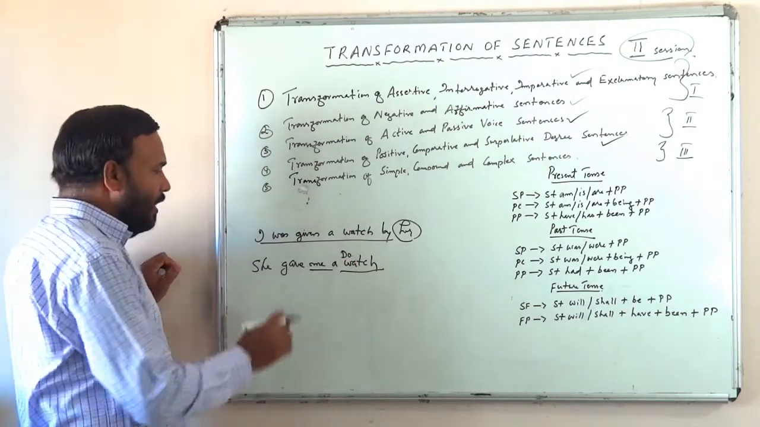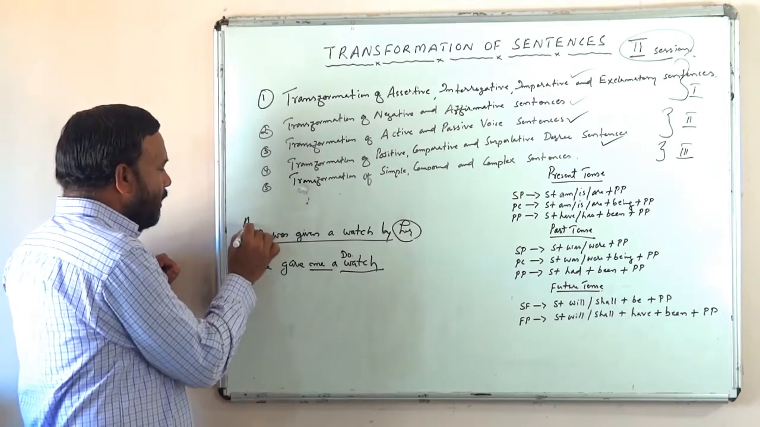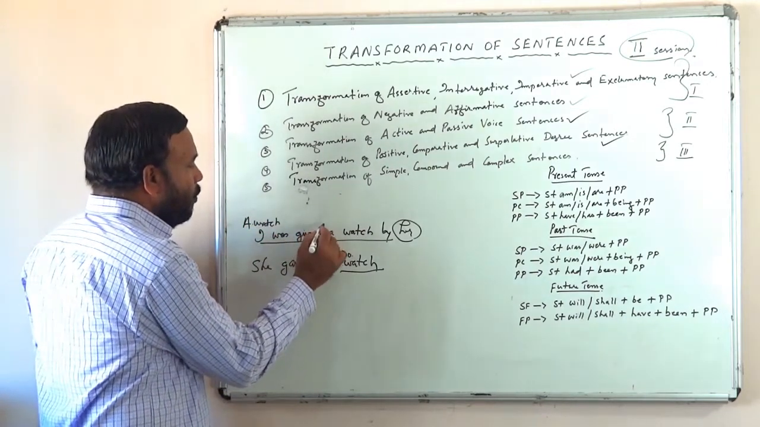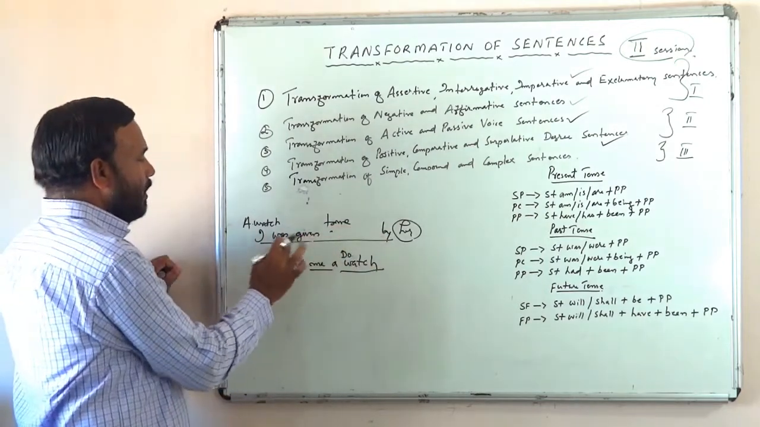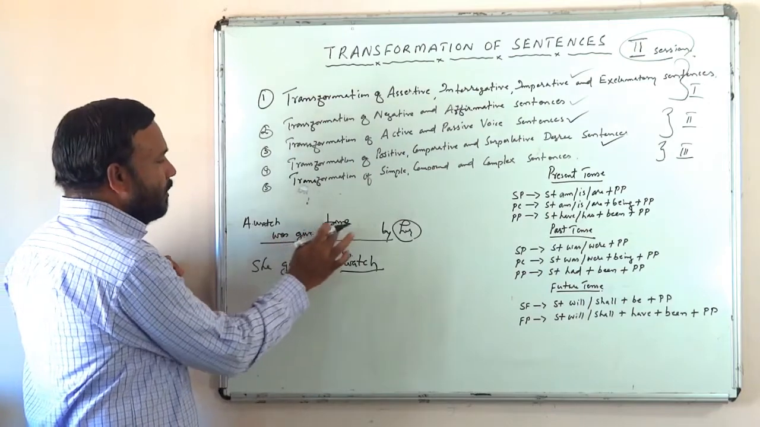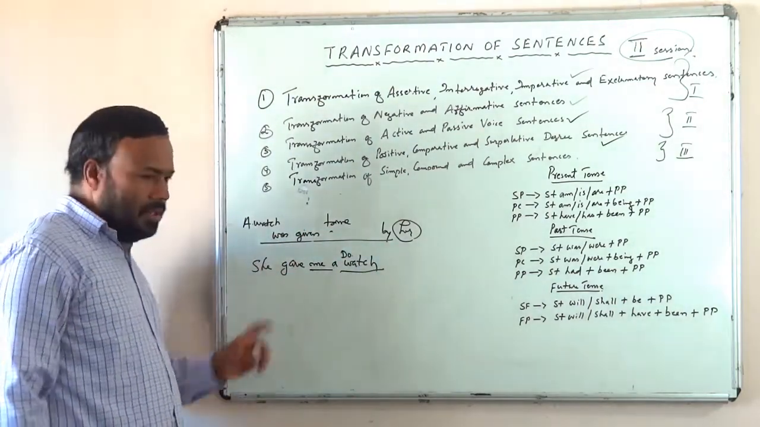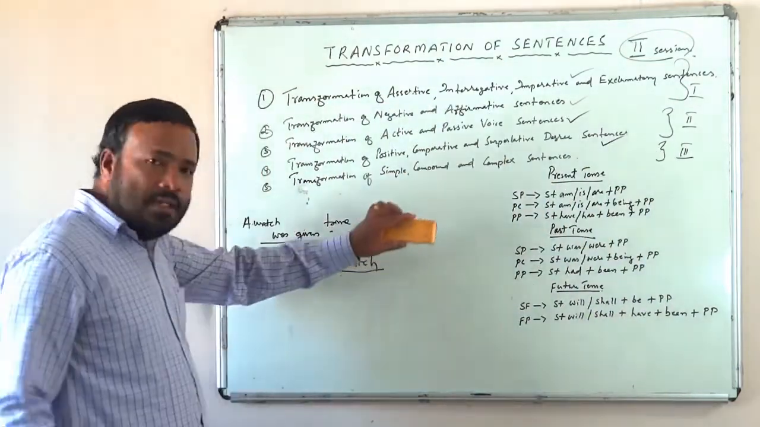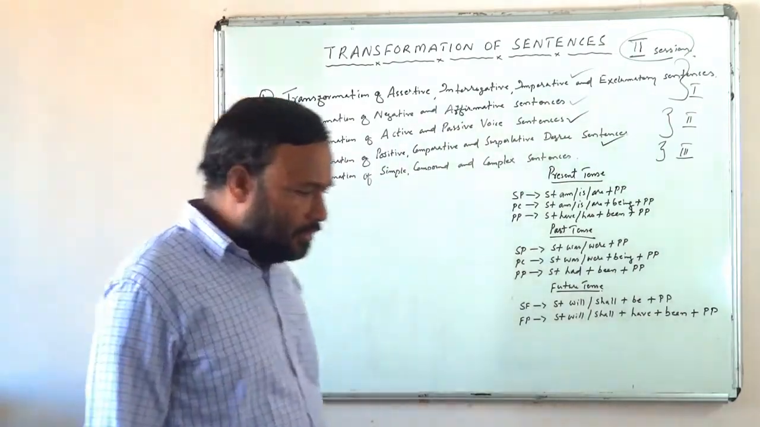Then what will you get? A watch was given to me by her, isn't it? So both the passives will be there. There are two objects, so we can change the sentence into passive voice in two ways. This we discussed in our active and passive voice classes.